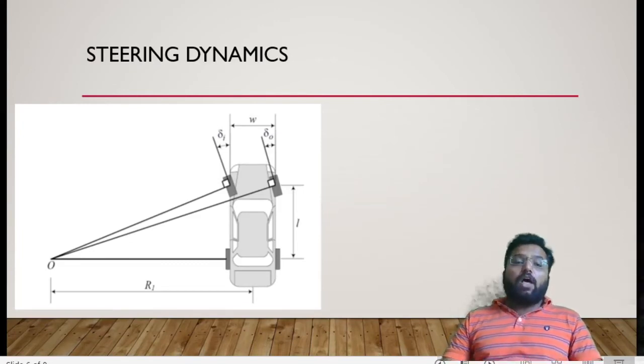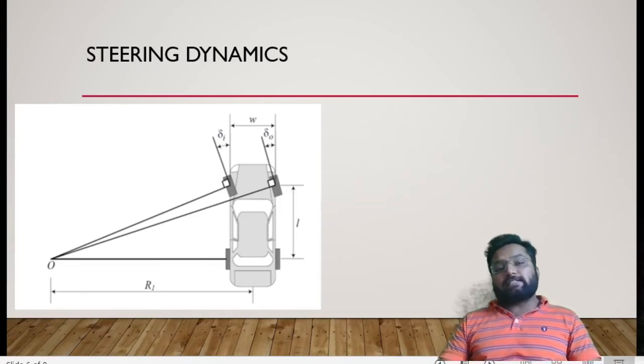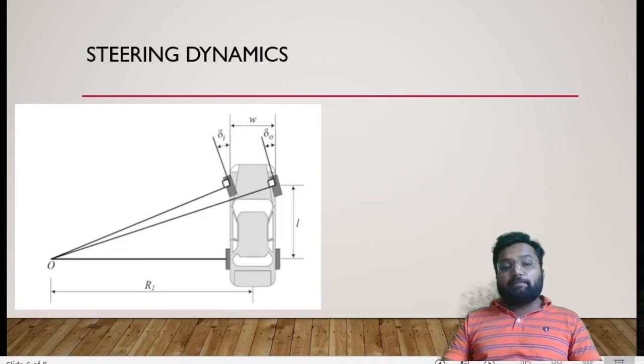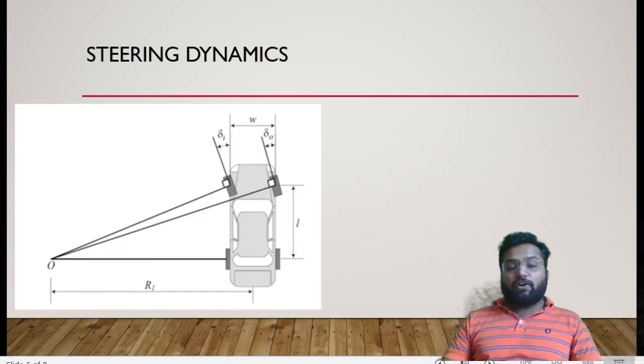So while designing the steering system, our first criterion, even before deciding its mechanism, whether it is manual or power, whether it is mechanical, whether it is rack and pinion, is to decide our steering dynamics. And how are you going to decide?